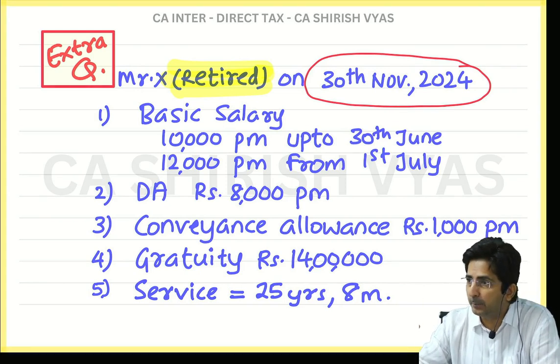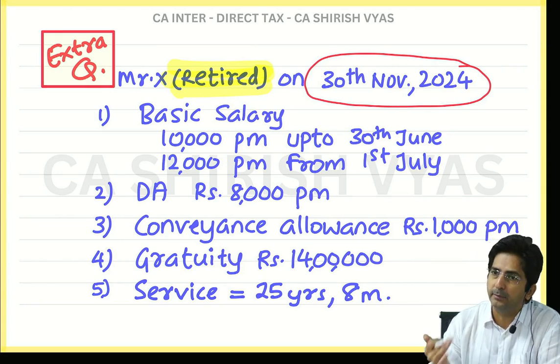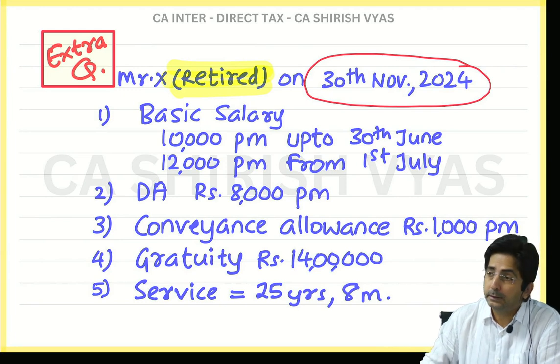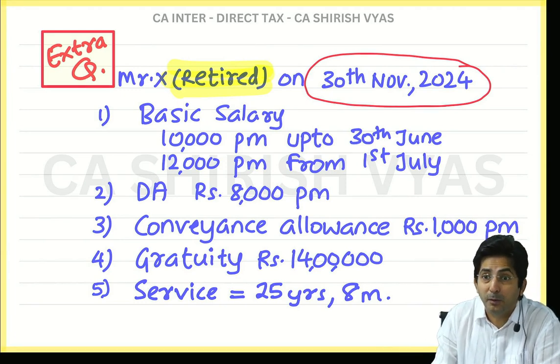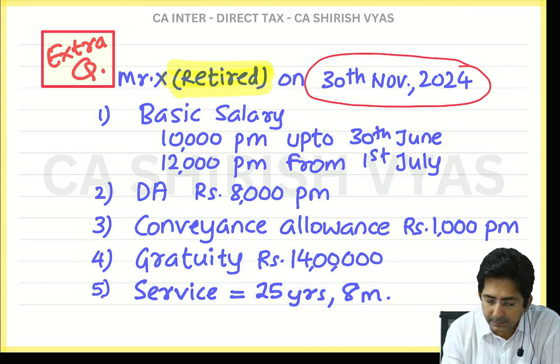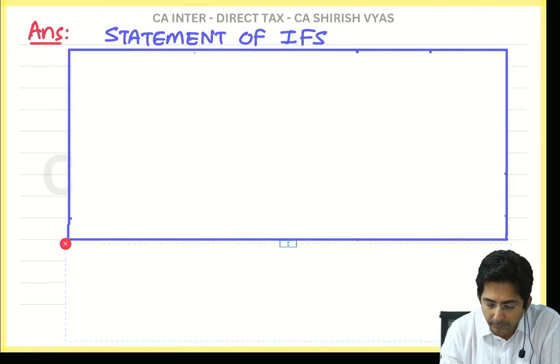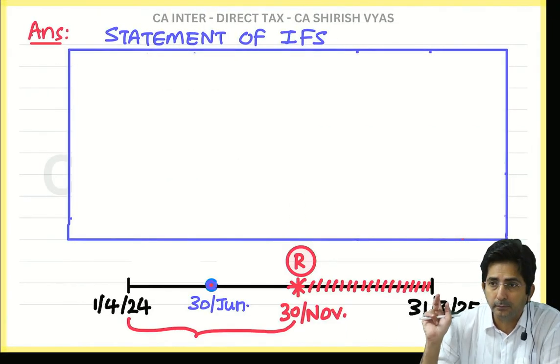Because you know, in retirement question, what mistake is possible? By mistake, you will multiply everything by 12 months, without realizing that he didn't work for 12 months, he retired in the middle. So since he has retired on 30th November, you have to make a timeline like this. Timeline means I mean to say this thing. See here.